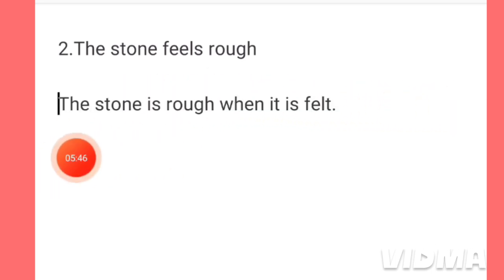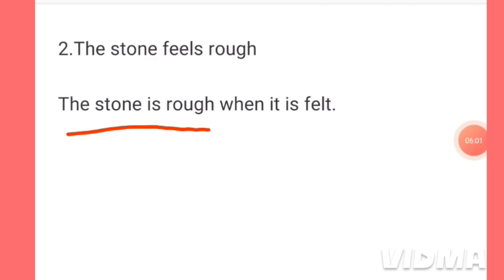In the same structure or pattern, we have to make the passive form of this active sentence. The stone is rough when it is felt. This is a part. The stone is rough when it is felt. It is also a part. This means we feel rough when we touch a stone.